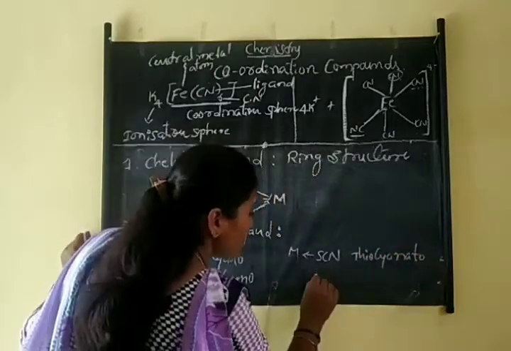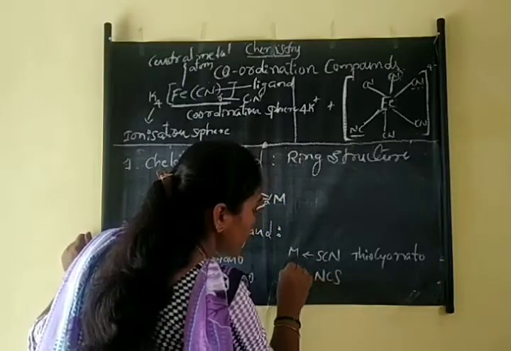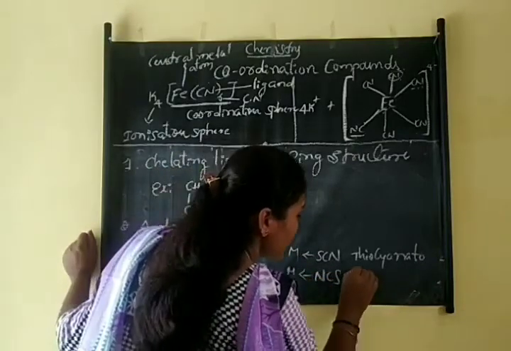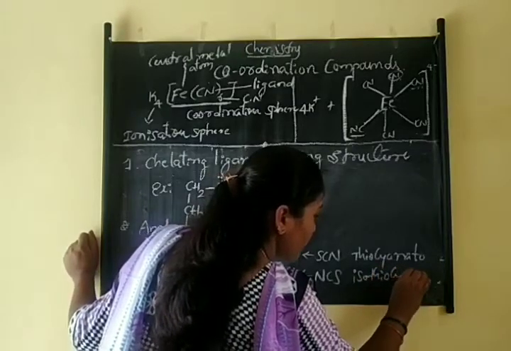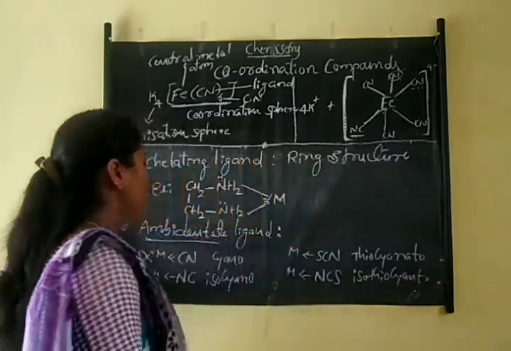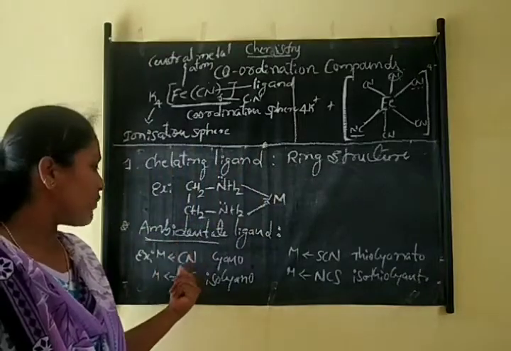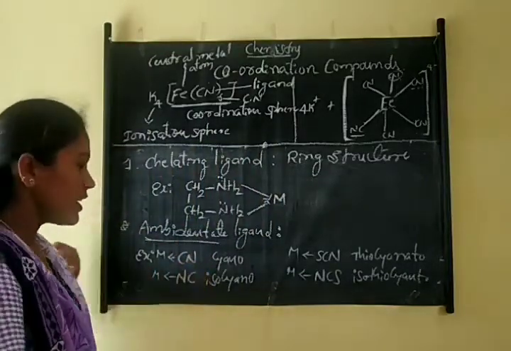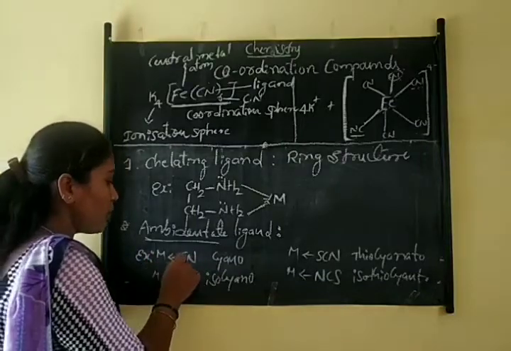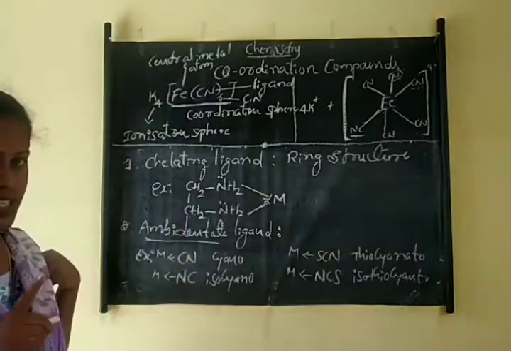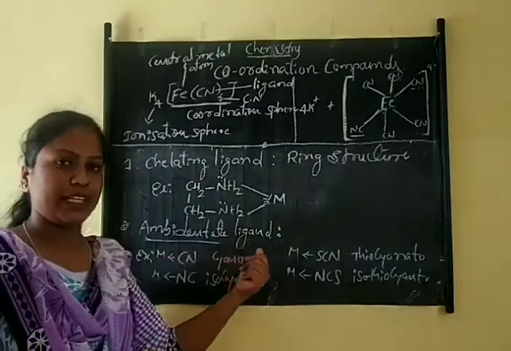And if the electrons are donated from nitrogen to the central metal atom, that is called isocyanate. So a ligand having different donor sites and coordinated to the central metal atom by only one donor site is called an ambidentate ligand.